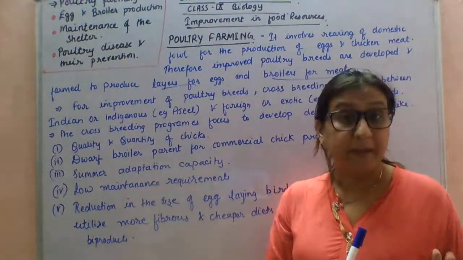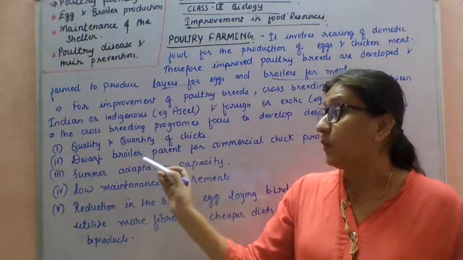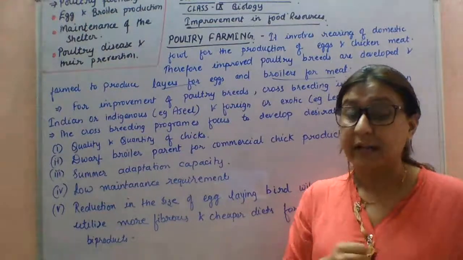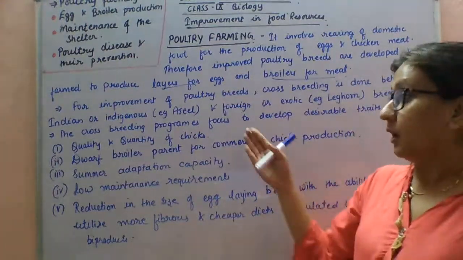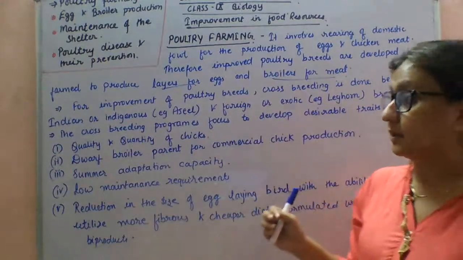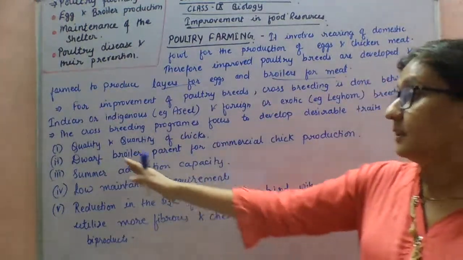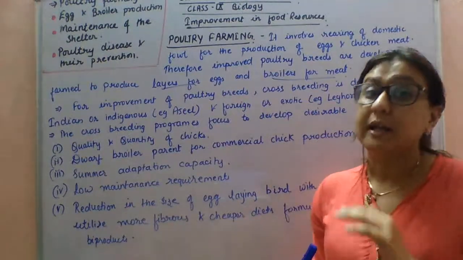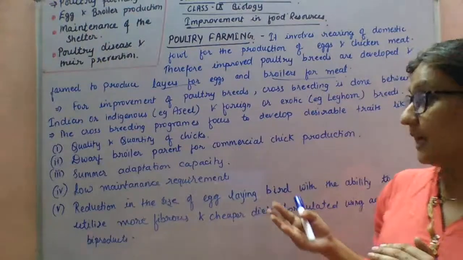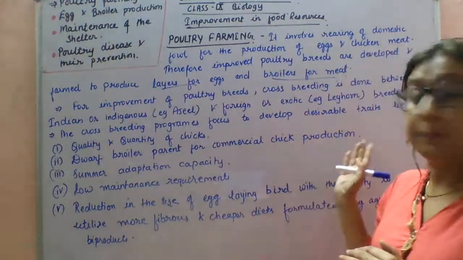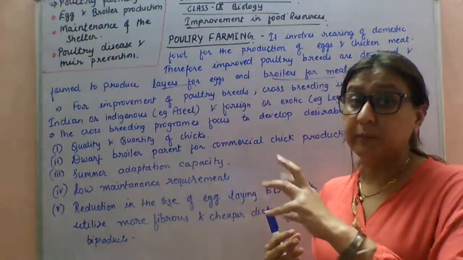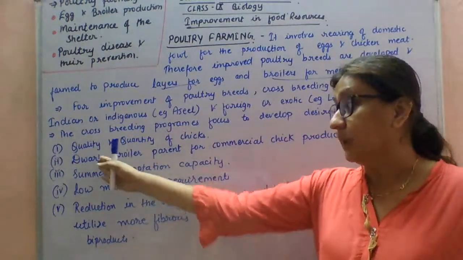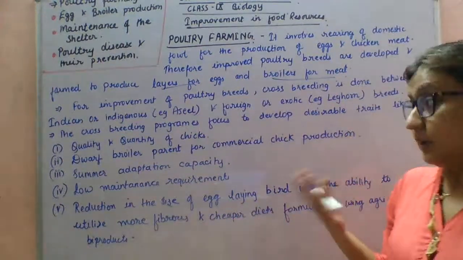Definitely the quality will be better, and the quantity, in number, will also improve by implementing these crossbreeding programs. Second, dwarf broiler parents for commercial chick production. Dwarf broiler parents are meant for commercial chick production, for the chicken that we buy from the market.